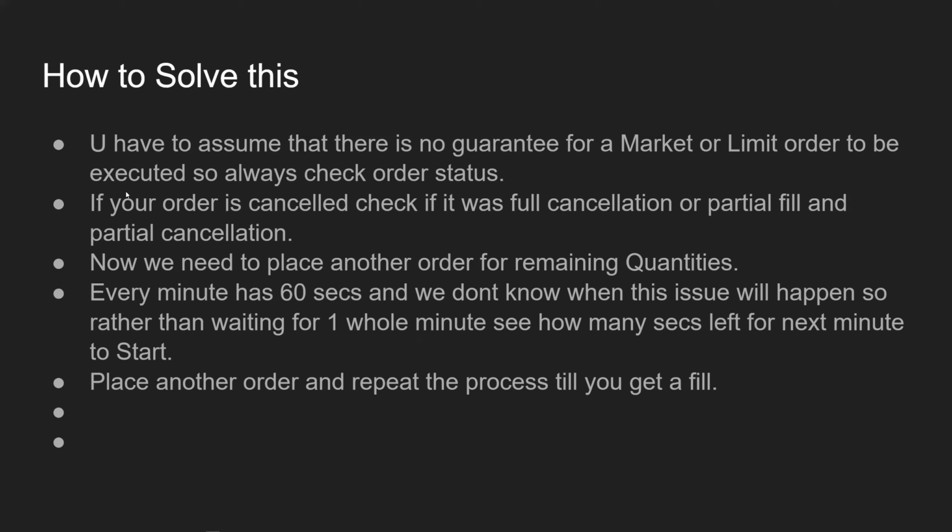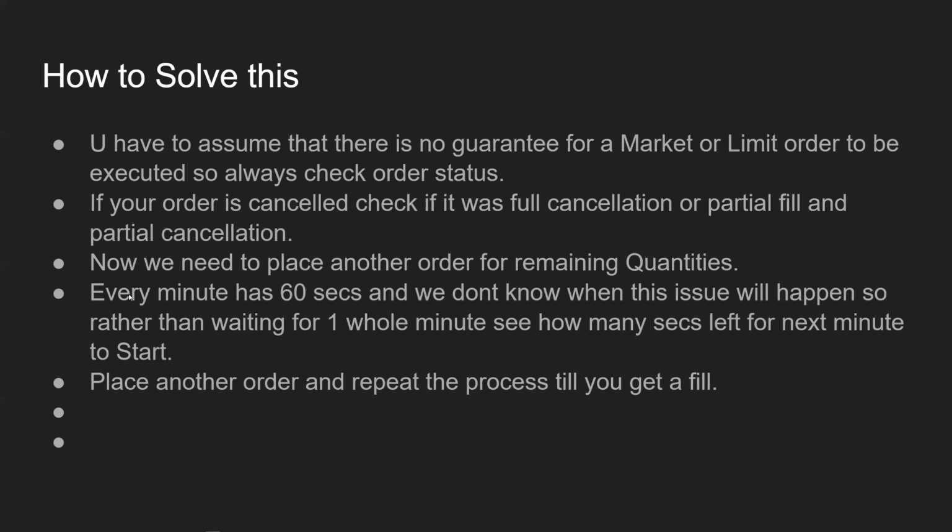I gave you an example earlier, right? So you place a market order for 20 lots or a limit order for 20 lots. You should always check how many of these lots got filled and how many of these lots got cancelled. There is a way you can calculate this algorithmically. We can discuss this in some other video, right? Now, what we need is to place another order for the remaining quantities since our order got cancelled.